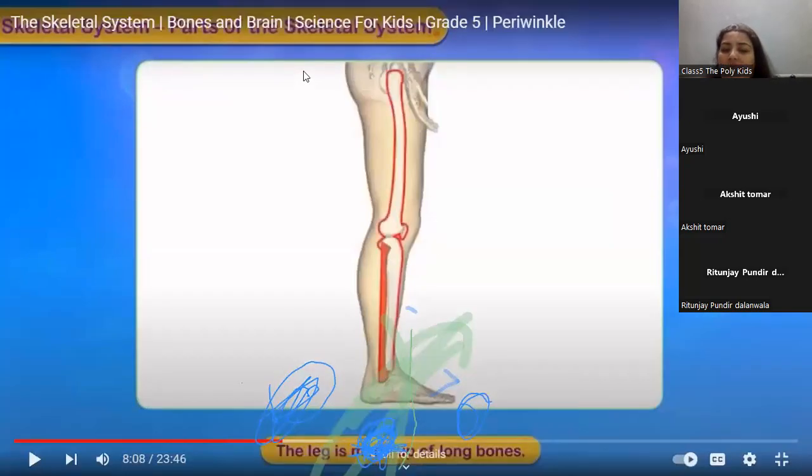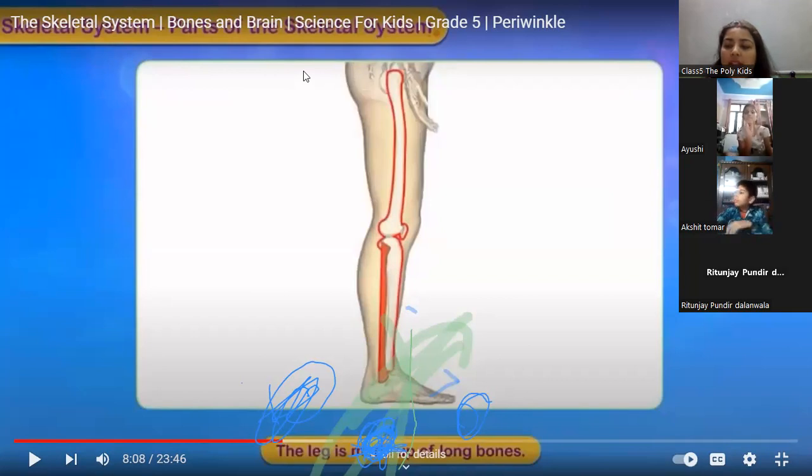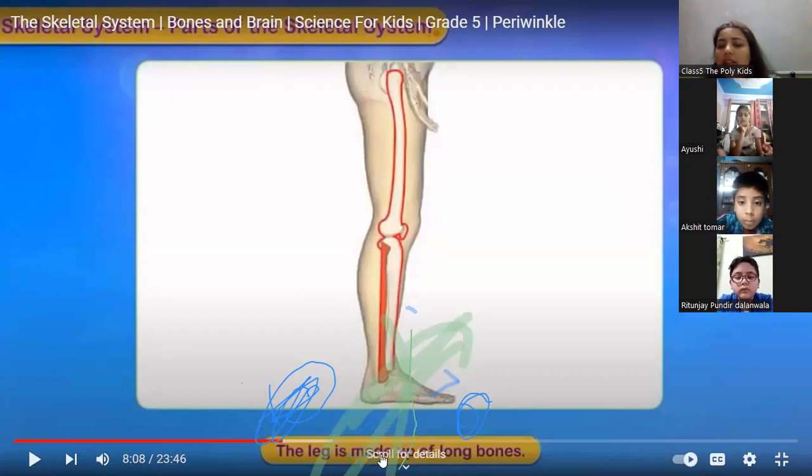Who is writing on the screen? All of you, first turn on your camera. I want to see you all. Ritunjay Pundir, who is writing? Now tell me, who is writing on the screen? Erase it fast. Look, what is written below is not showing, right? Yes, erase it. Good. Who is doing it? I'm not saying anything. Just erase it fast.